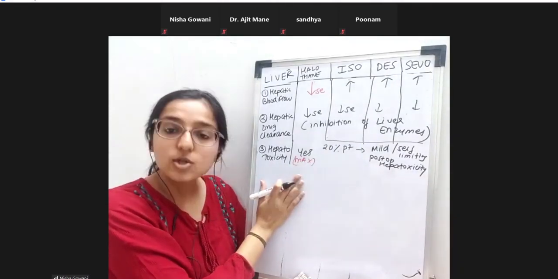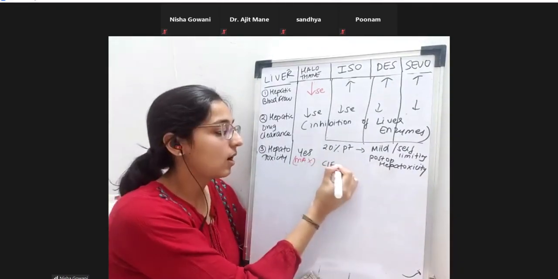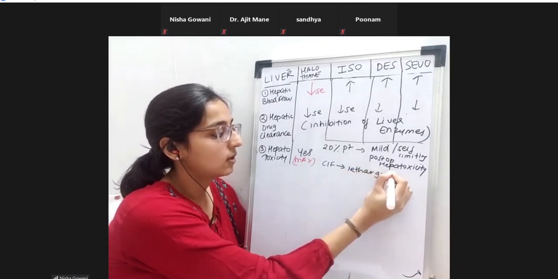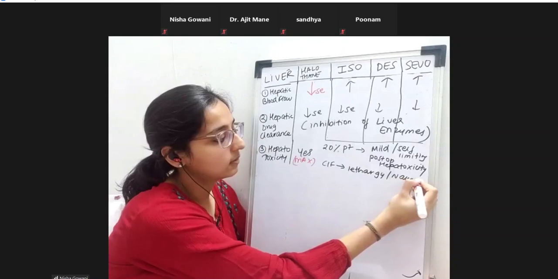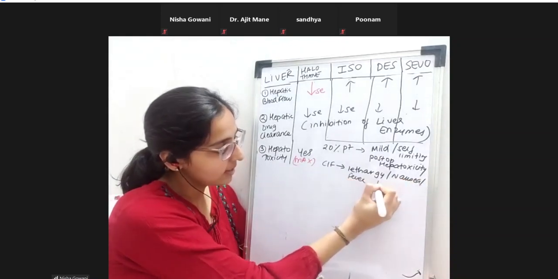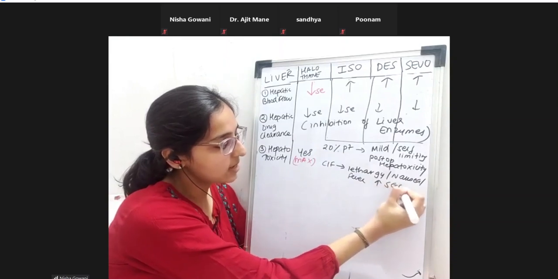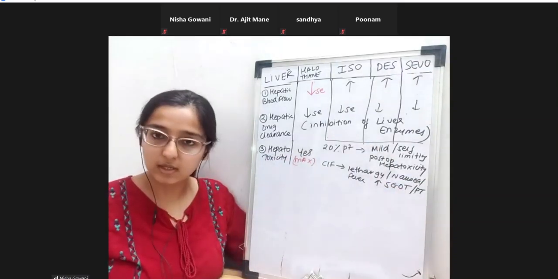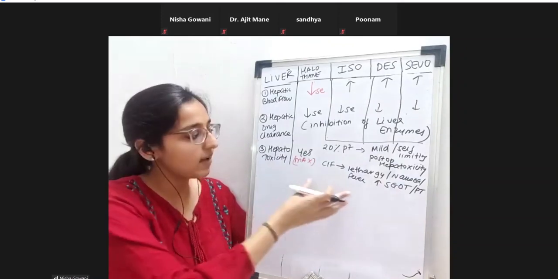Okay. So what will be their clinical features? They will have lethargy. They will have nausea. They will have fever. And they will have some amount of increase in the SGOT and SGPT. So this is a very common type.